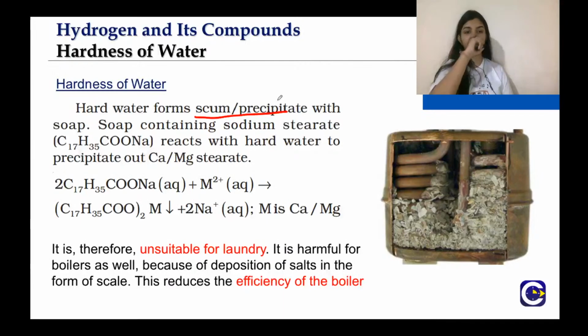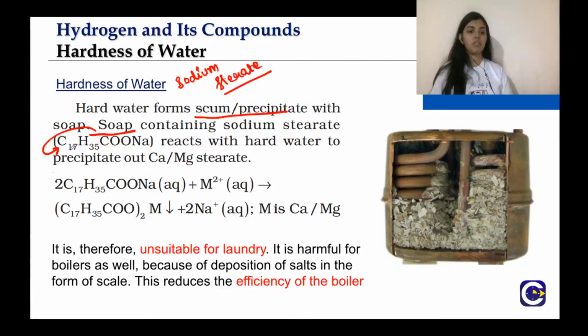Why does it form scum or precipitate? Actually, in soap you have this formula, right? In soap you have sodium stearate, which reacts with hard water. In hard water we have calcium and magnesium.